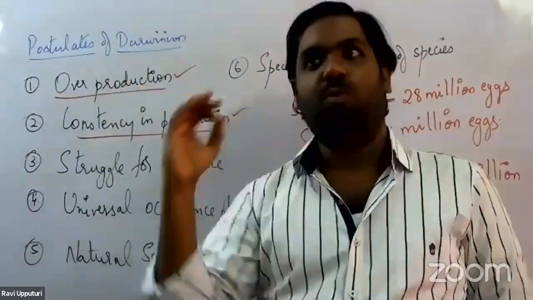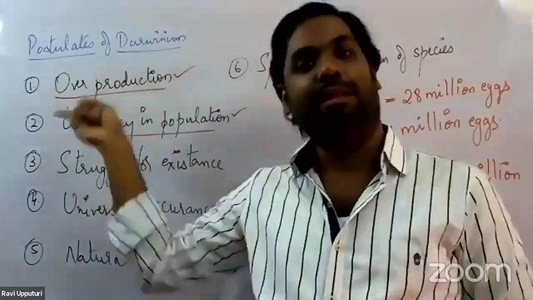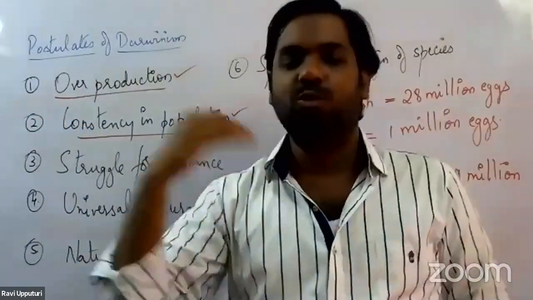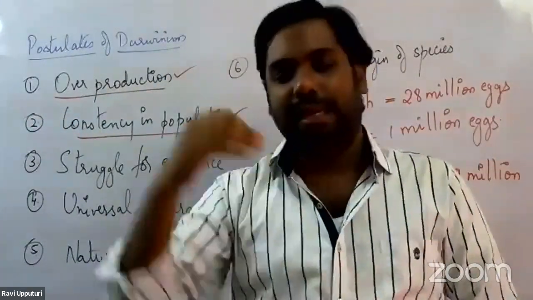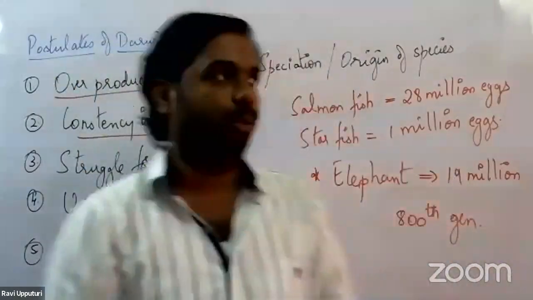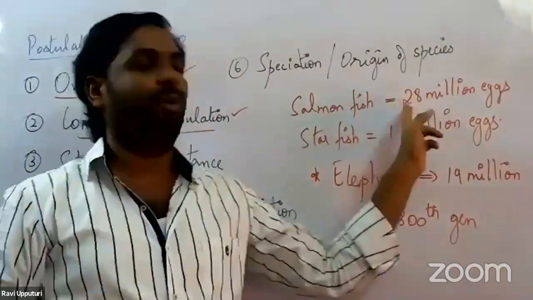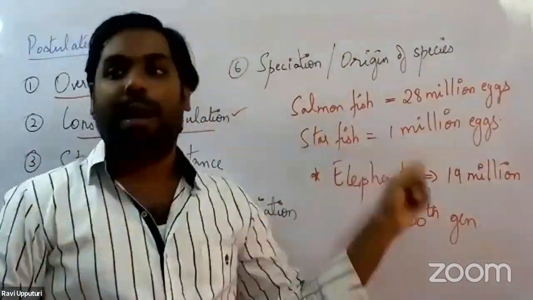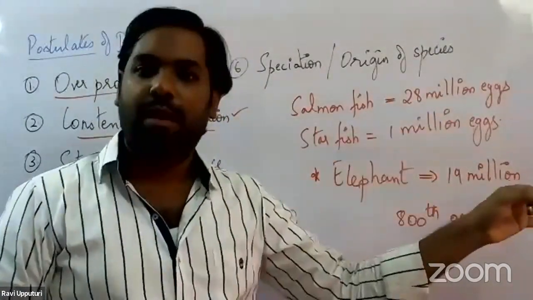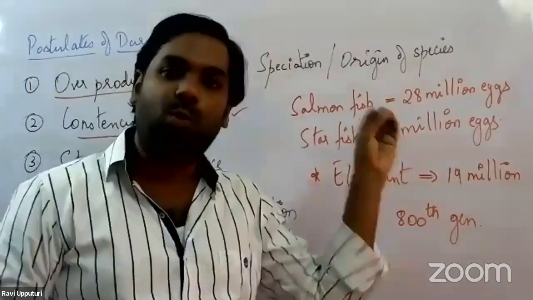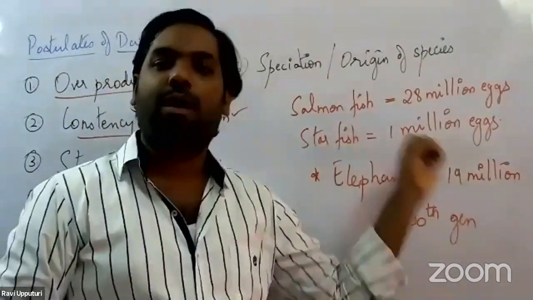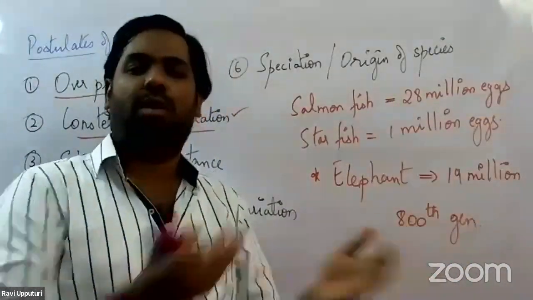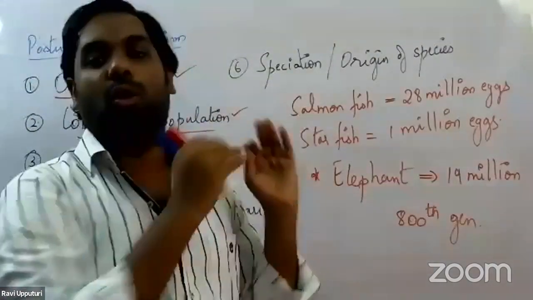First one, what did he say? He spoke with regards to overproduction. The number of organisms would keep multiplying in a geometric progression. We took a couple of examples here. Salmon fish, 28 million eggs per season. We are talking about only one season. Similarly, starfish, 1 million eggs per season. We said that if all these eggs would hatch and all the larvae are allowed to survive till the reproductive age, what would be the condition? All the seas would be filled with these two organisms only.